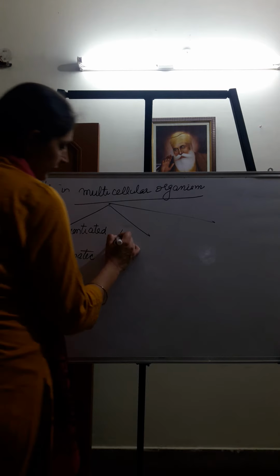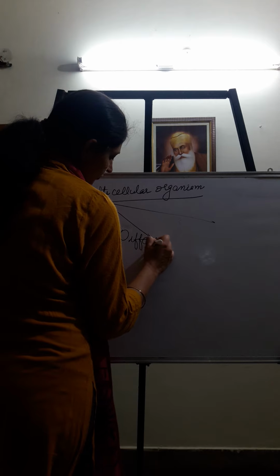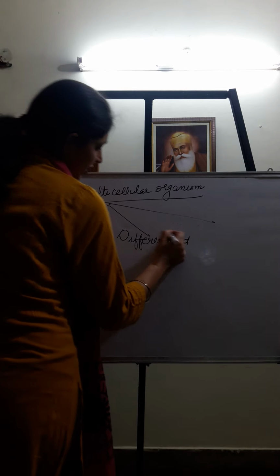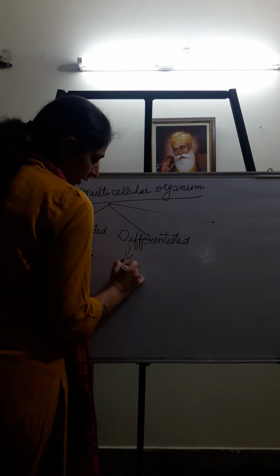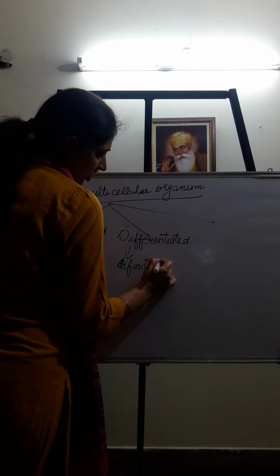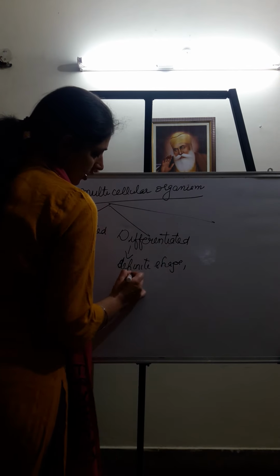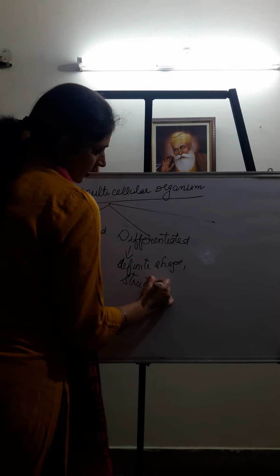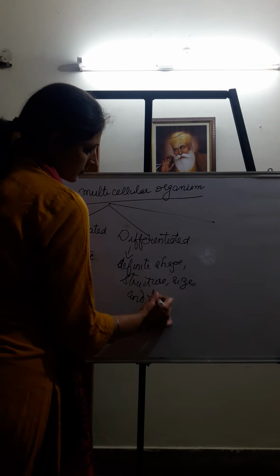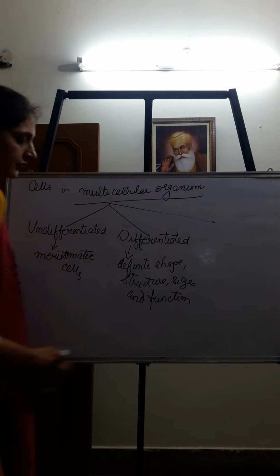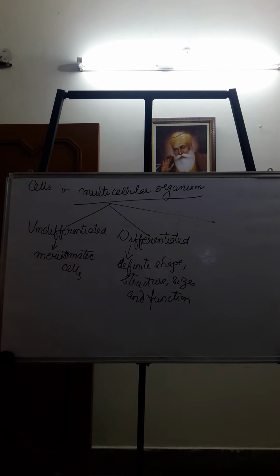Second, we have differentiated cells, which get divided and are specialized to perform different functions. They have a definite structure, definite shape, definite size, and definite function. So they will be having definite shape, structure, size, and function. So they will be the differentiated cells.